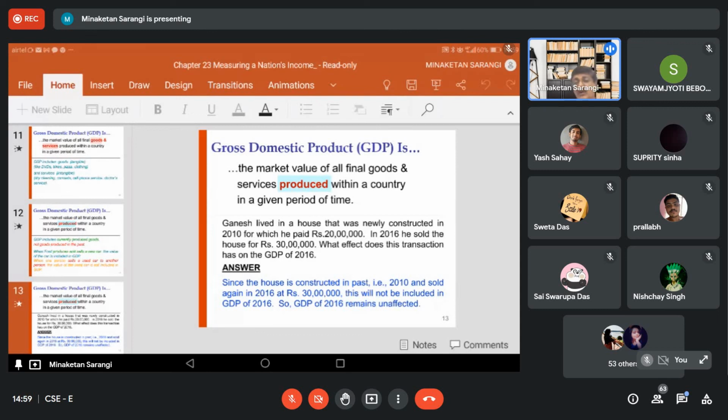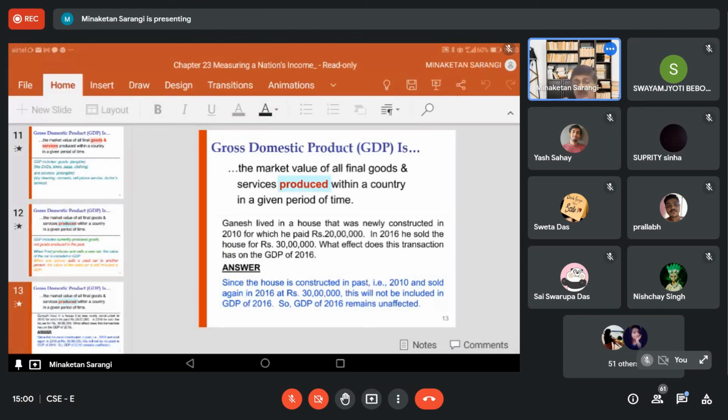your two-wheeler manufacturing company produces, let us say, 1,000 motorbikes during 2019. 900 motorbikes have been sold in 2019. 100 remain in the godown. This 100 is the inventory. So, do you think that this 100 has a market value during 2019, because it has not been bought and sold in 2019? This 100 which are in the inventory has not been included in the GDP of 2019.